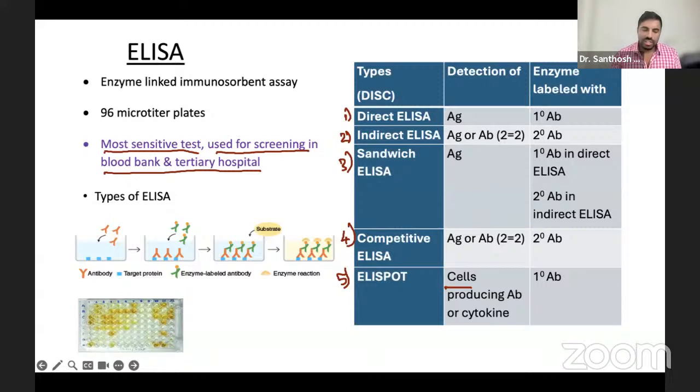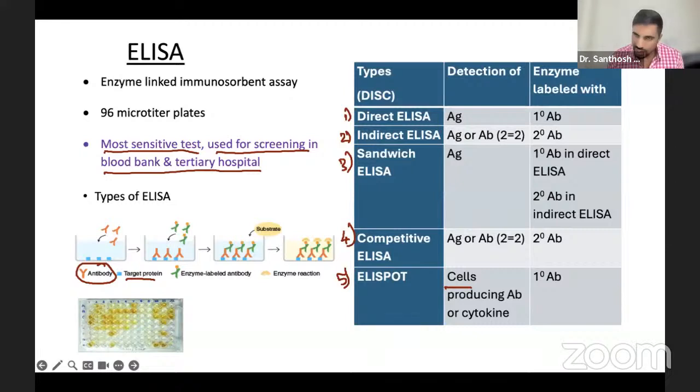Now the technique in this picture. Let's say you want to detect dengue virus antibody. In the well you already have a coated target protein, let's say NS1 antigen of dengue.